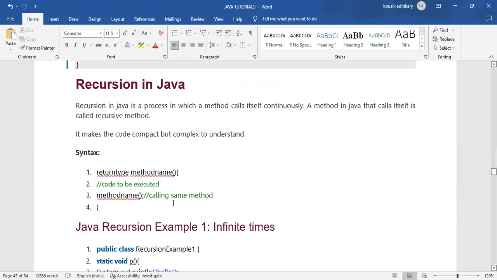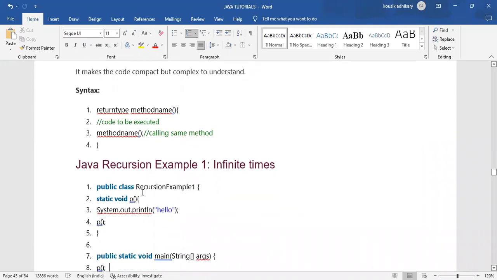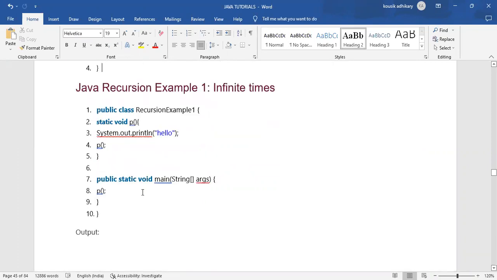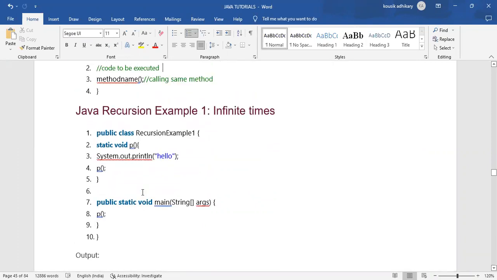Have you noted that definition? That is the most important interview question: what is a recursive method? And most interviewees are not able to give the answer properly. So please write down the definition with the syntax and with that example. It will be very good if you practice this right now. Should I go to the next, or do you want to write it down?